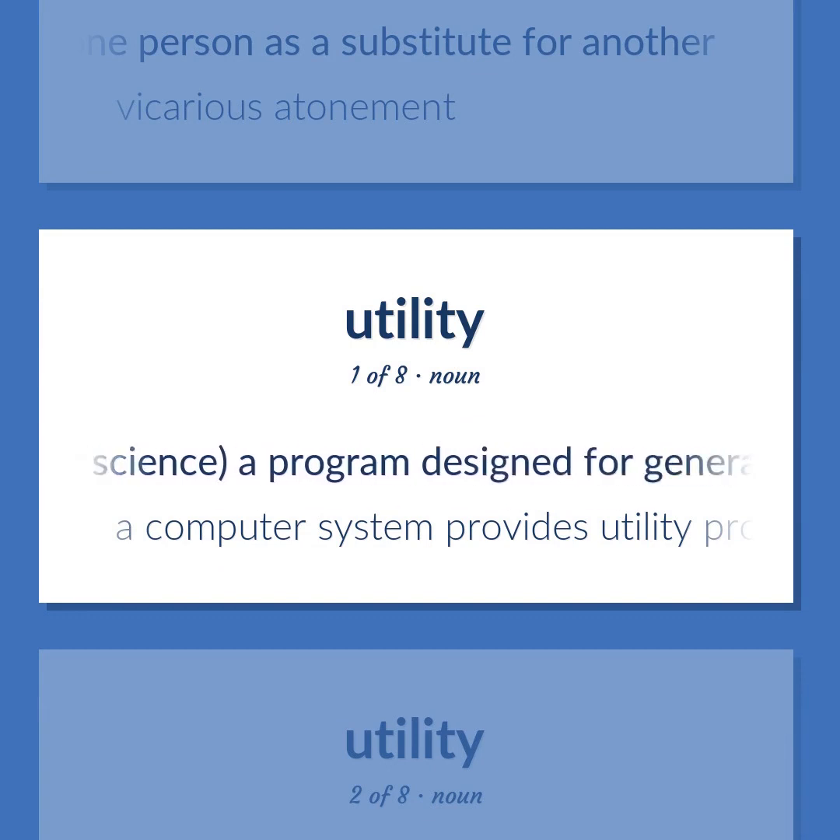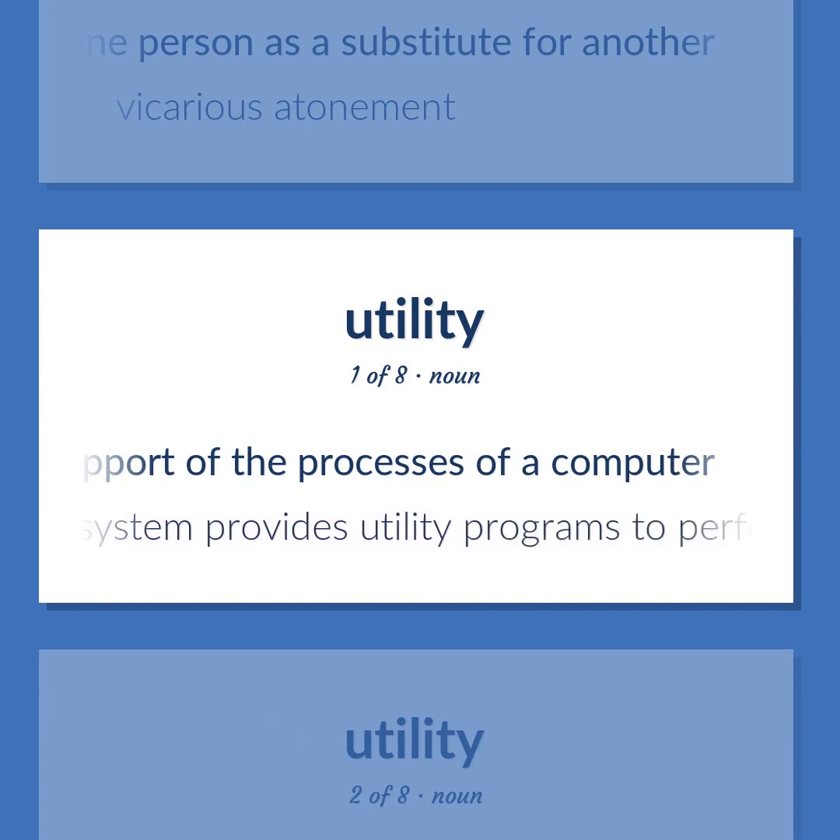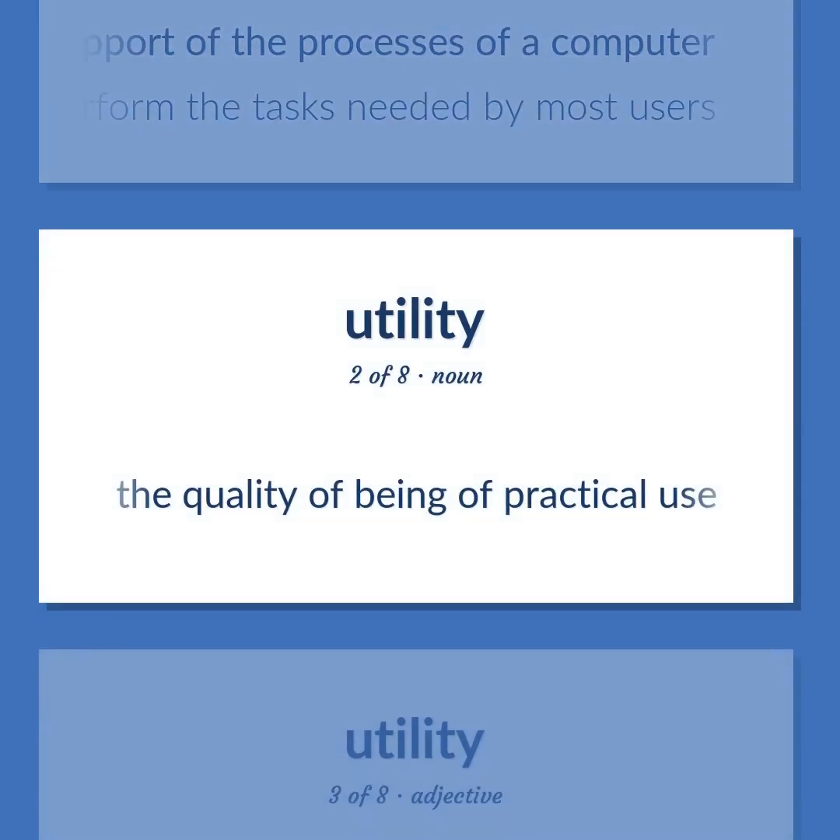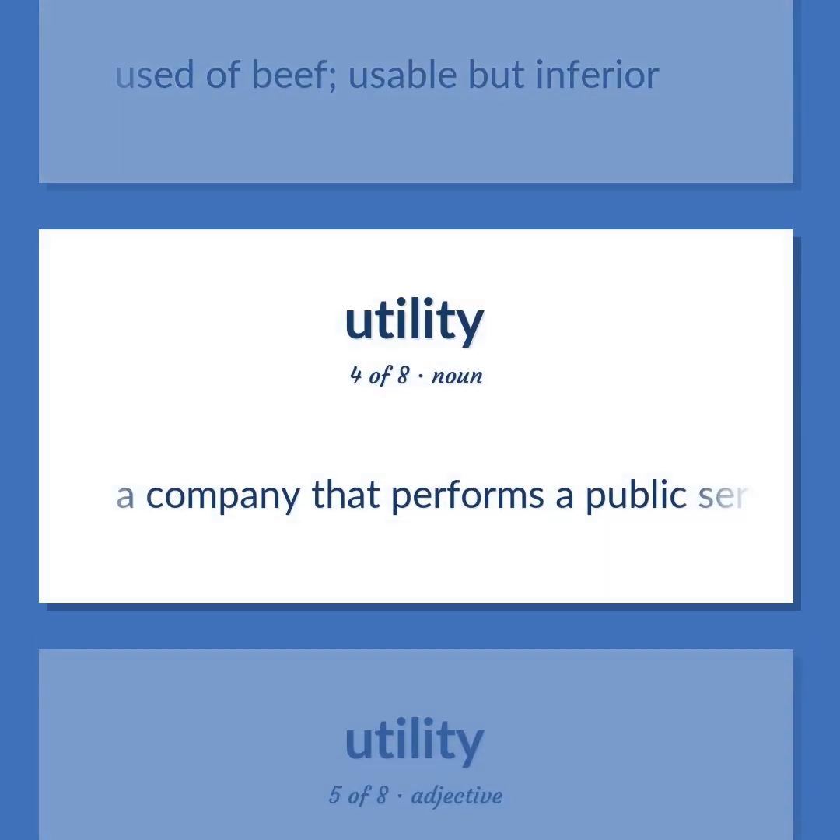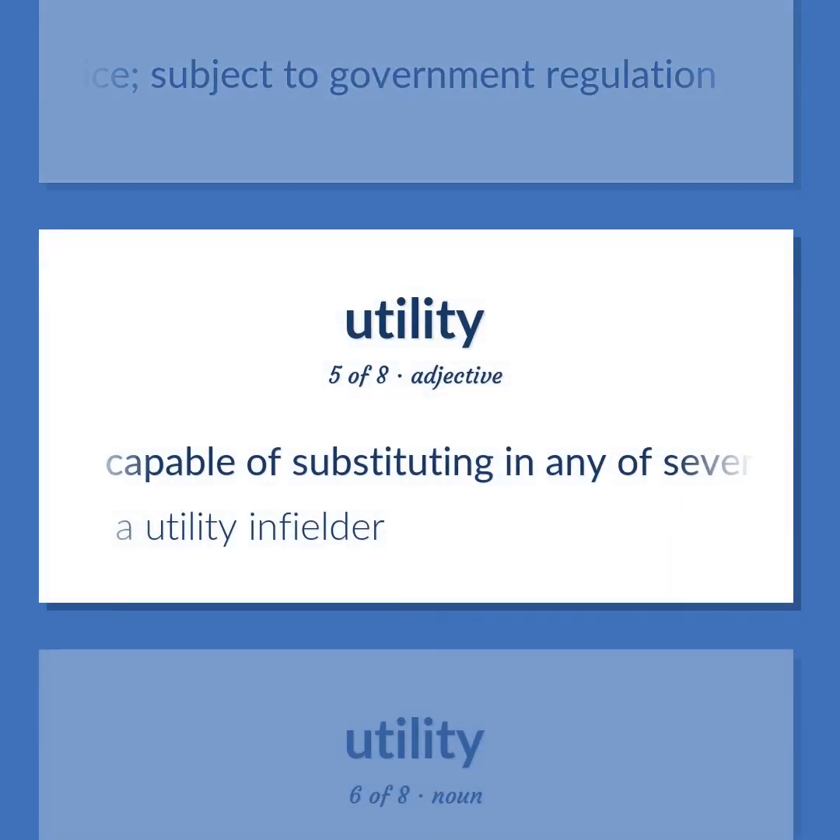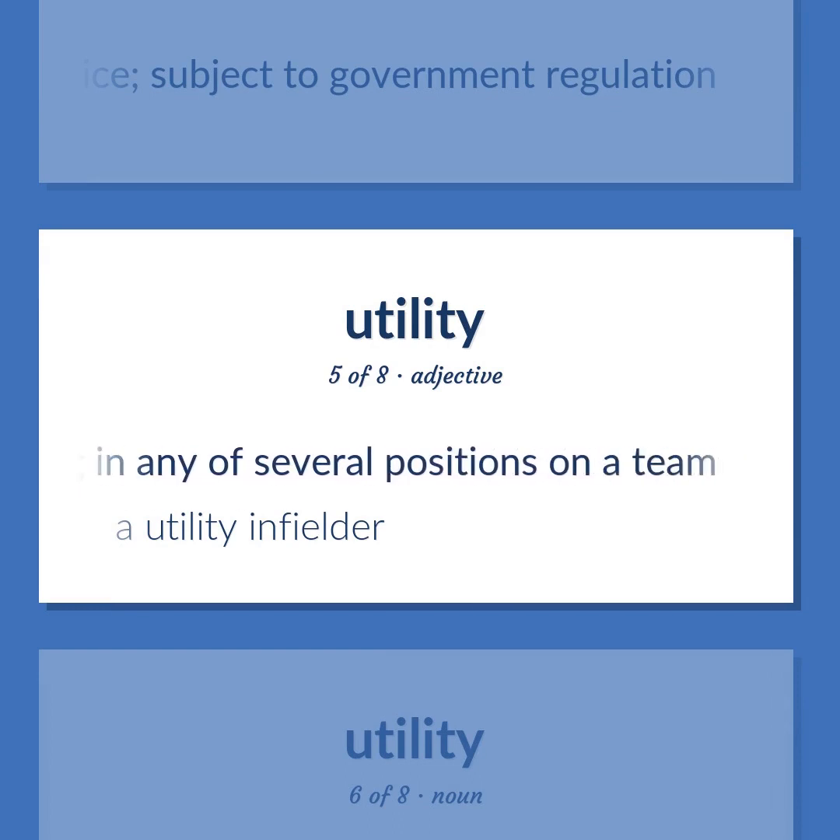Computer science. A program designed for general support of the processes of a computer. A computer system provides utility programs to perform the tasks needed by most users. The quality of being of practical use. Usable but inferior. A company that performs a public service, subject to government regulation. Capable of substituting in any of several positions on a team. A utility infielder.